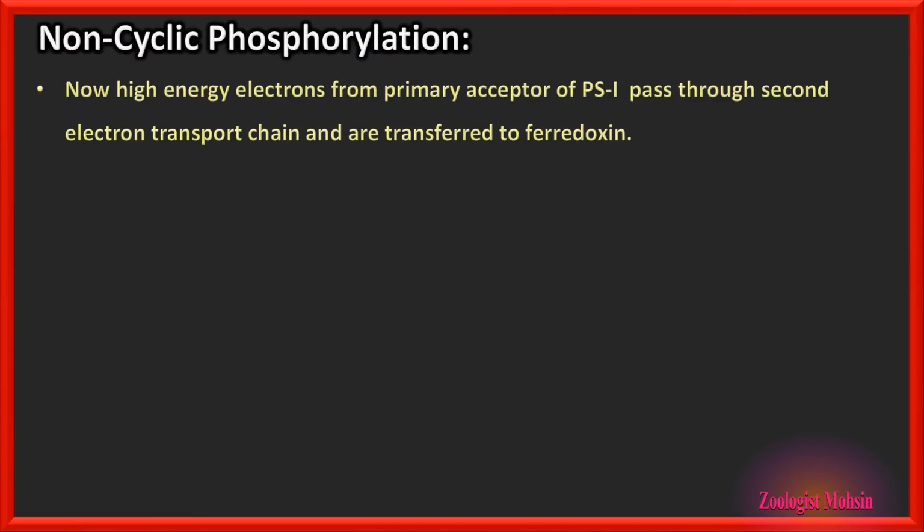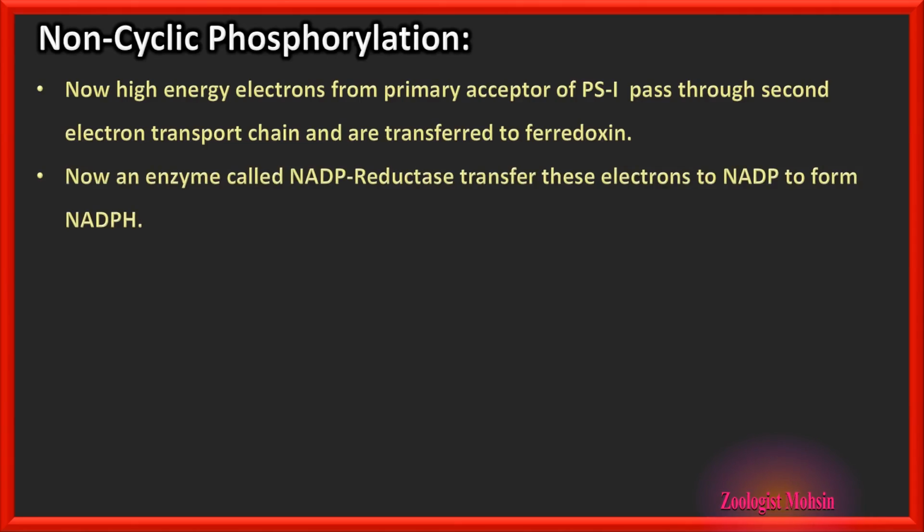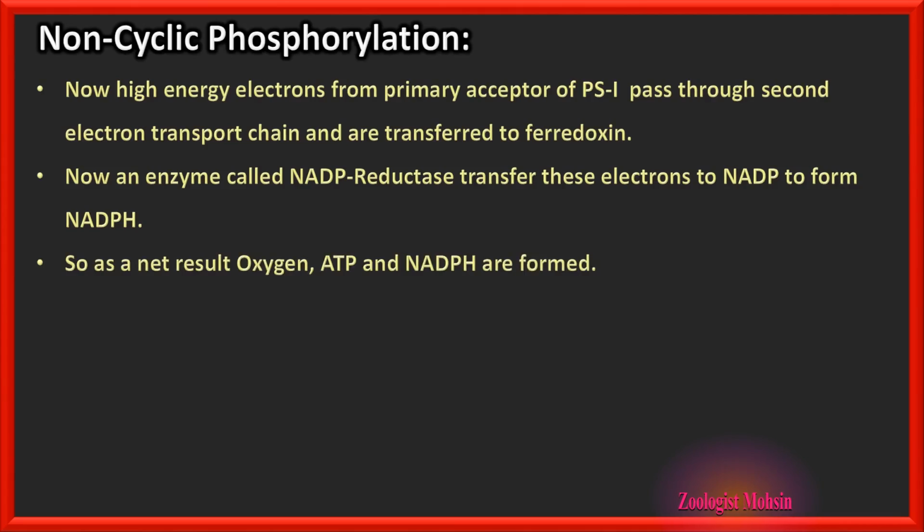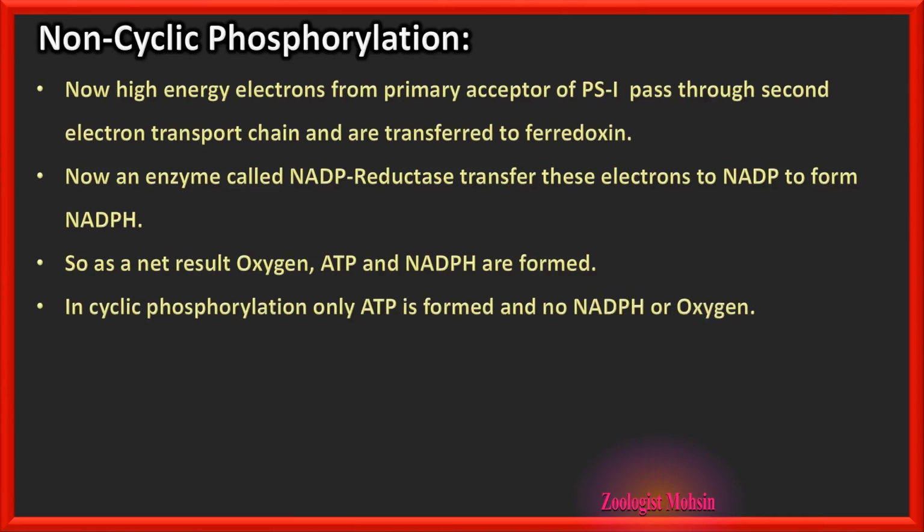Non-cyclic phosphorylation. Now high energy electrons from the primary acceptor of PS1 pass through a second electron transport chain and are transferred to ferredoxin. Now an enzyme called NADP reductase transfers these electrons to NADP to form NADPH. So as a net result, oxygen, ATP and NADPH are formed as a result of non-cyclic phosphorylation. In cyclic phosphorylation, only ATP is formed and no NADPH or oxygen is formed.